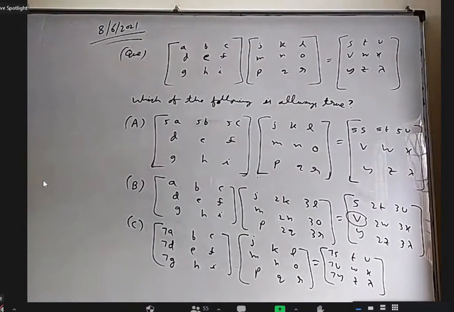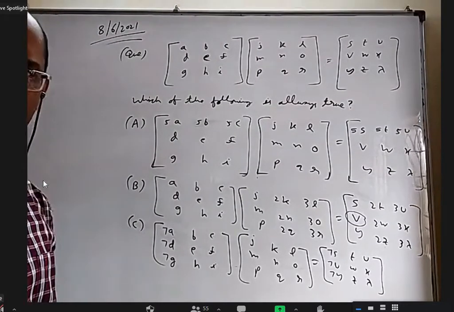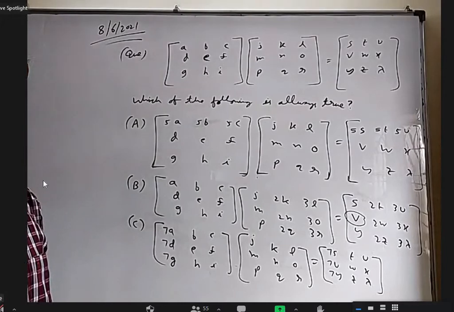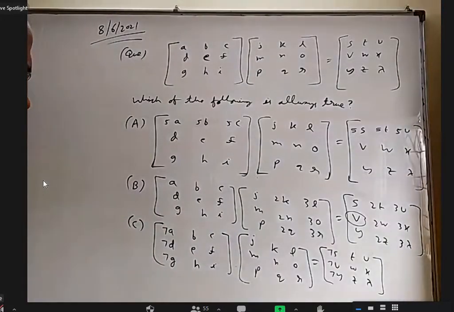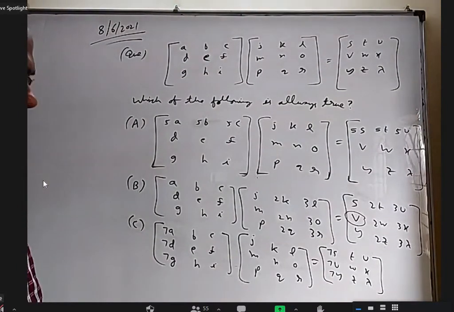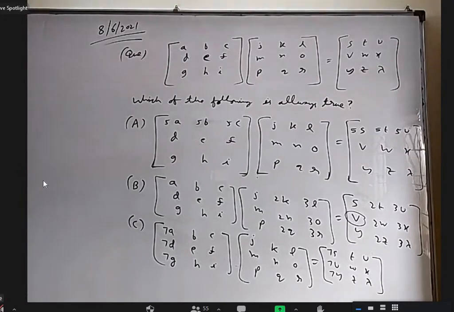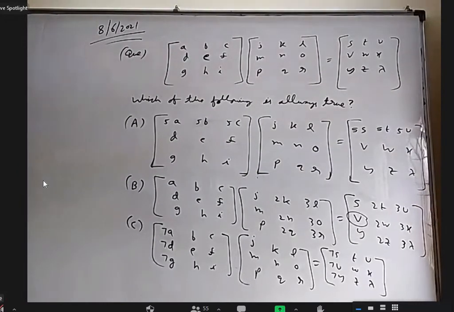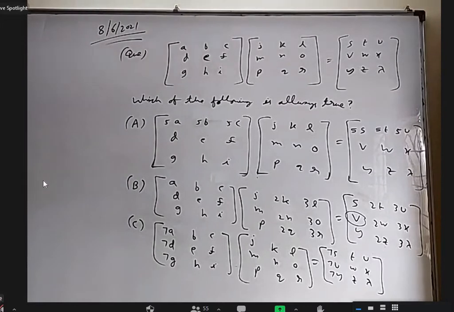Sir, actually, we'll take first B, and if you multiply ABC with the first column of the second matrix, we'll get the same SVY. But if we take the second row and multiply the second column of the second matrix, we'll not get the second column of the final matrix, sir.